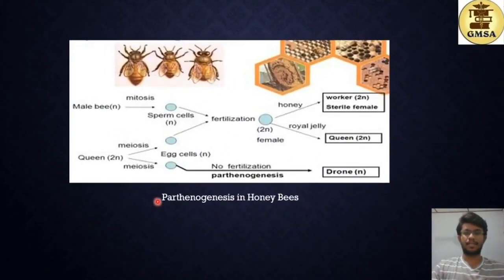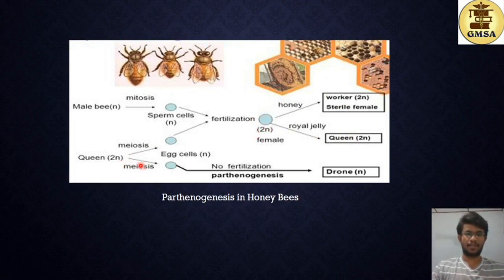So here you can see the parthenogenesis of honeybees. First you have the haploid male bee. It carries out mitosis to produce the N type of sperm cell. And then you have the diploid queen bee. It carries out meiosis to produce an egg cell. This is also an N type haploid cell. So here you have the N type haploid egg cell and the N type haploid sperm cell. So it undergoes fertilization to produce a diploid cell, and from this diploid female, 2N workers and the sterile female will be formed, and the queen, which is a diploid organism, will also be formed from this fertilized female.